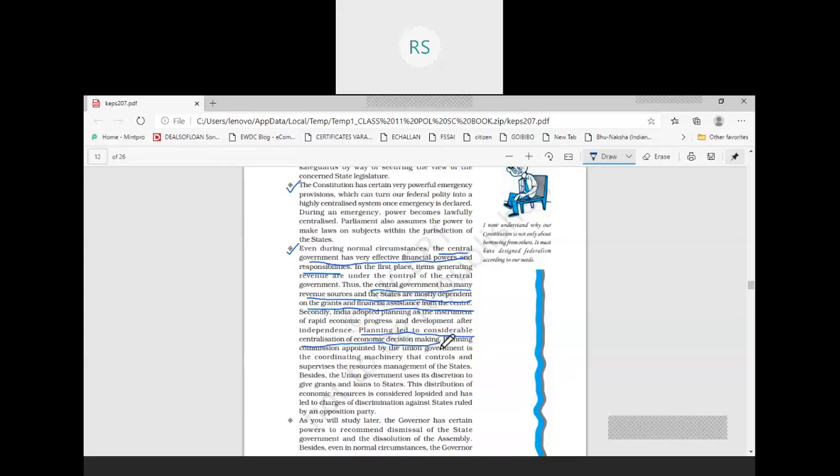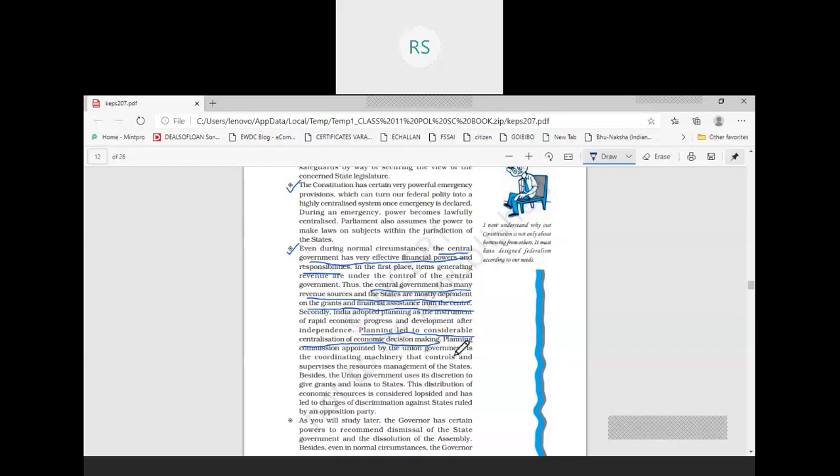For the purpose of planned economy, we have made the planning commission, and this planning commission appointed by the union government is the coordinating machinery that controls and supervises the resources management of the states.